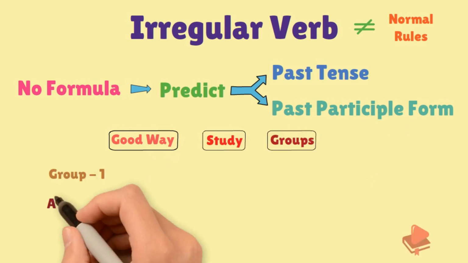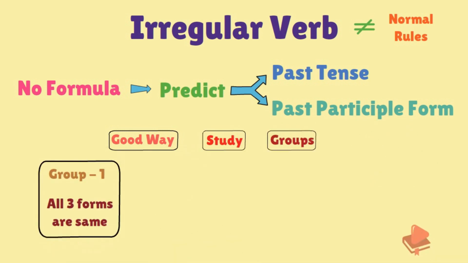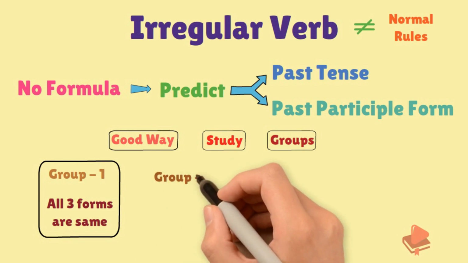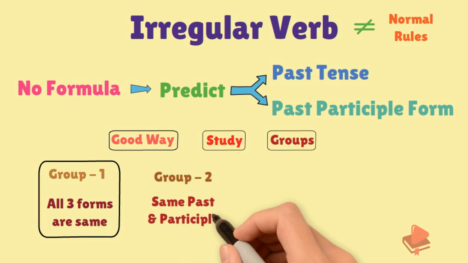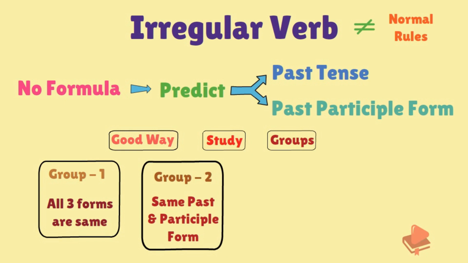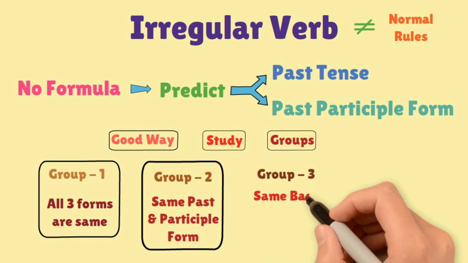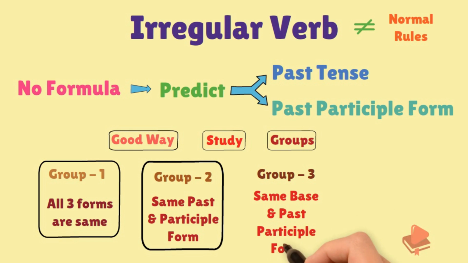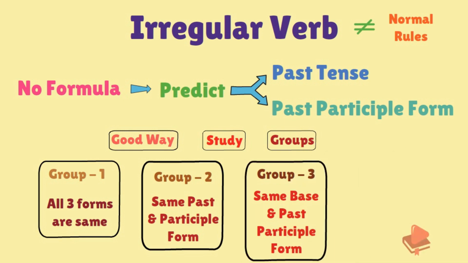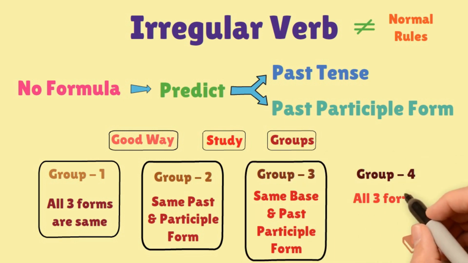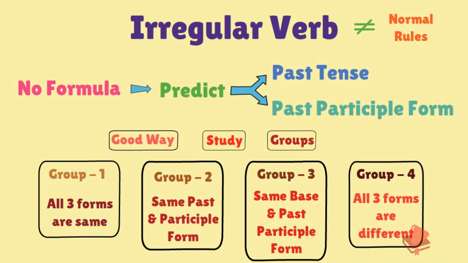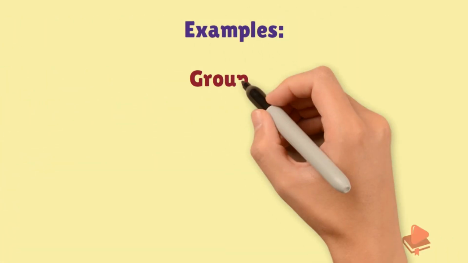In group 1, all the three forms are the same. Group 2 has the same past and past participle form. Group 3 has the same base and past participle form. And in group 4, all the three forms are different. Let's see this with examples.